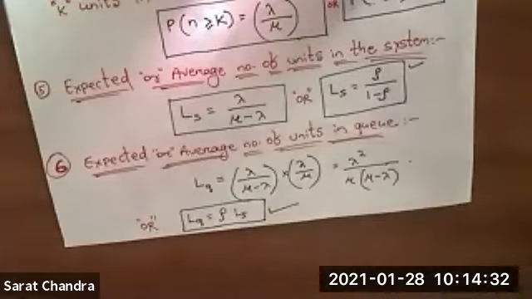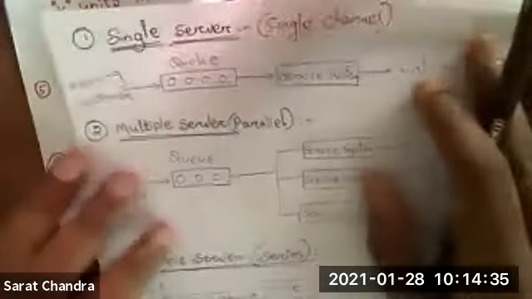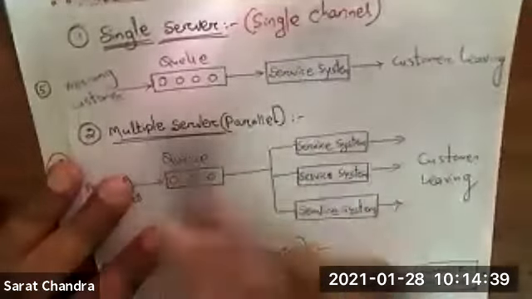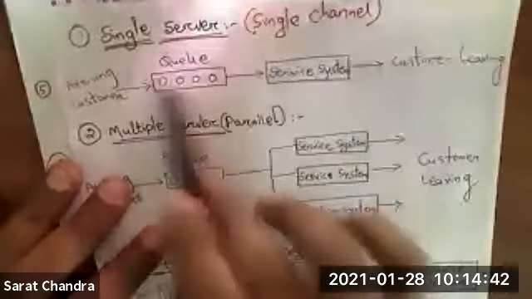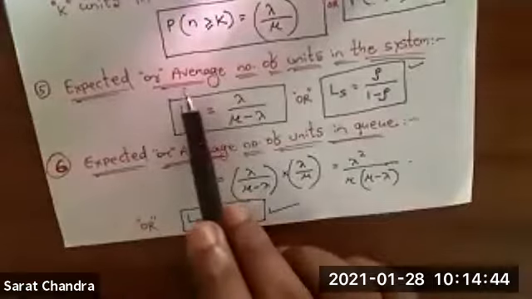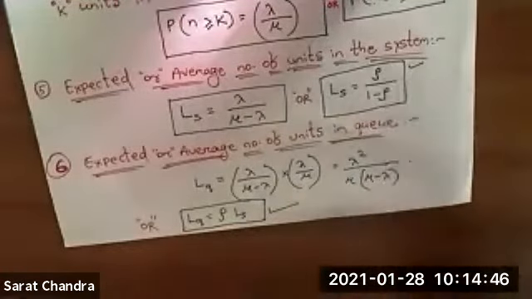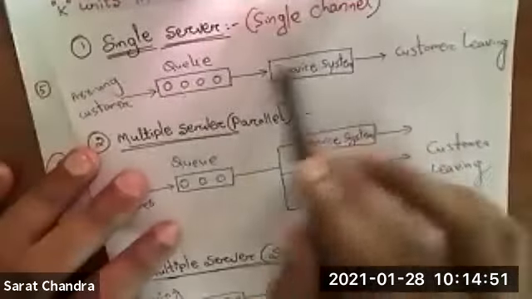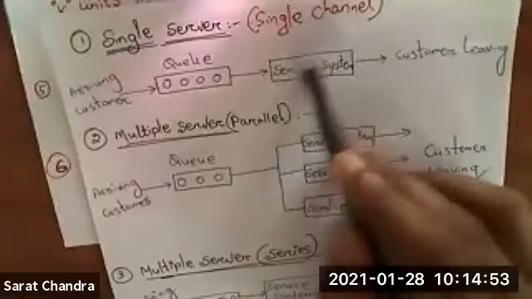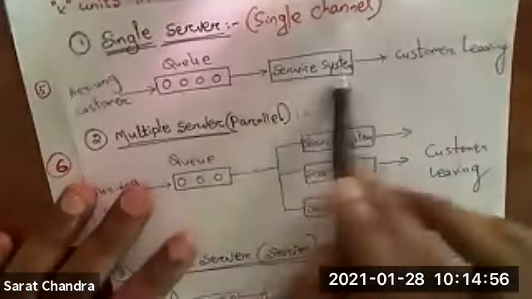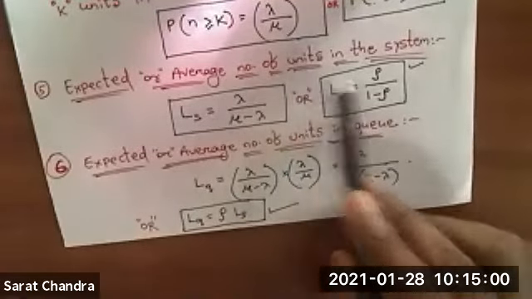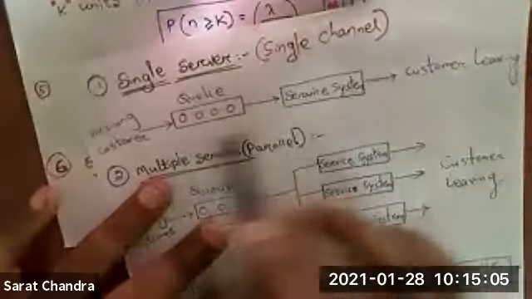What do you mean by system? Once again, I will repeat. System means there will be a queue and there will be a server. Together, all this is called a system. So the formula gives the average number of customers in the system, that is, the number of customers in the queue and the number of customers in the service, together. In other words, it tells you the length of the system.